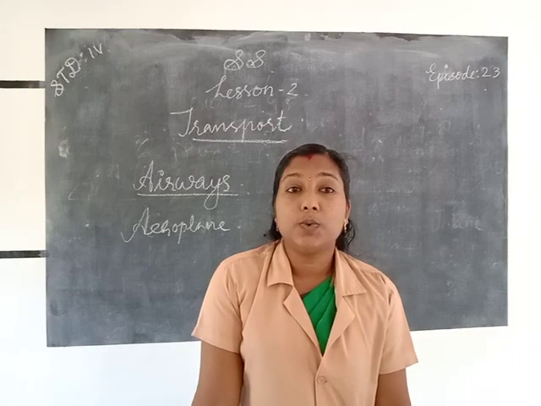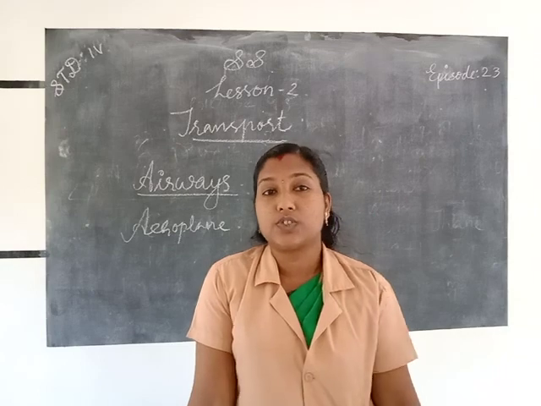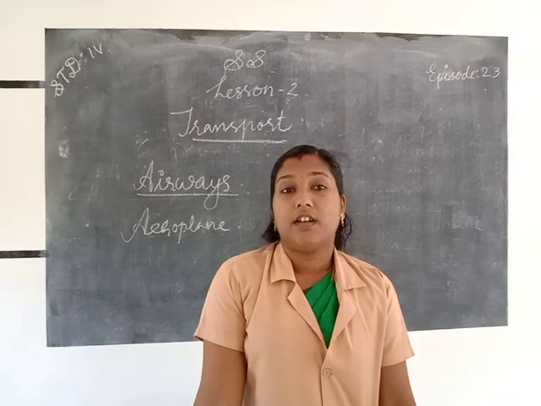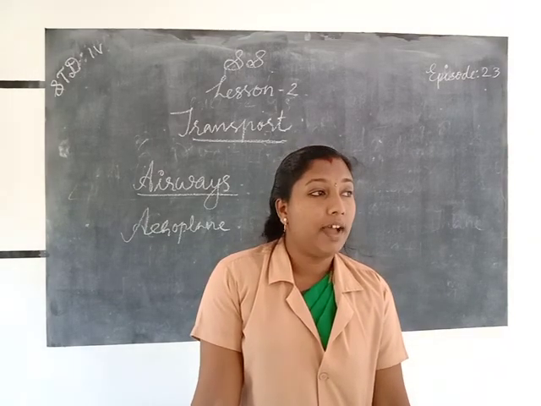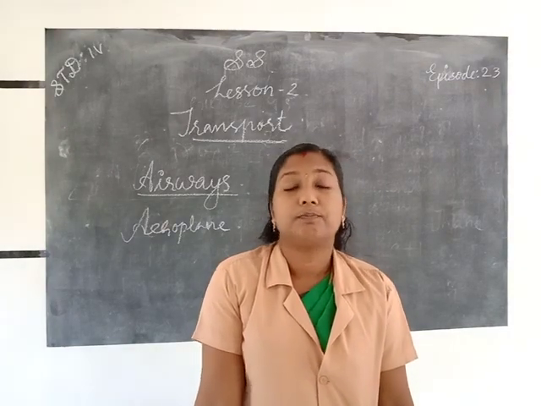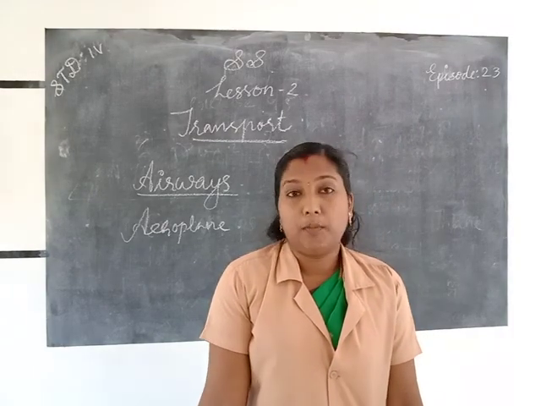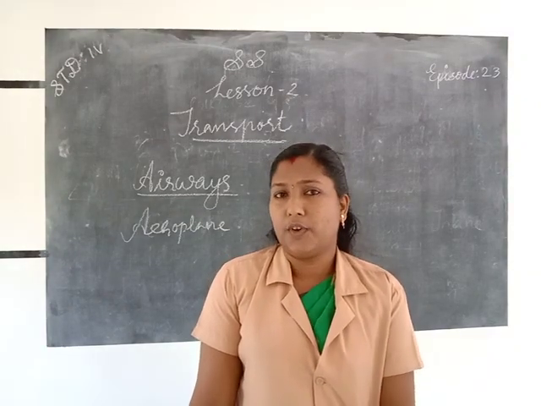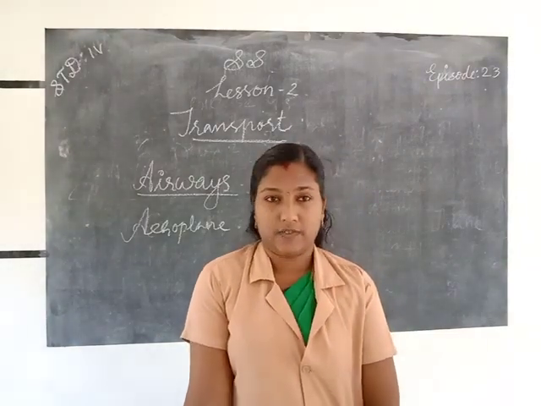We also make tunnels to build roads for travel, and bridges over rivers, lakes, seas and oceans to travel from one bank to another. Then we learned about railways, metros and monorail. The first monorail was introduced in Mumbai city. Then we learned about waterways.